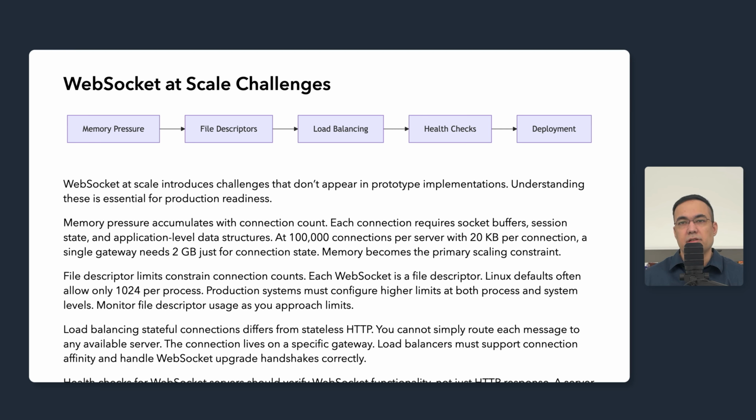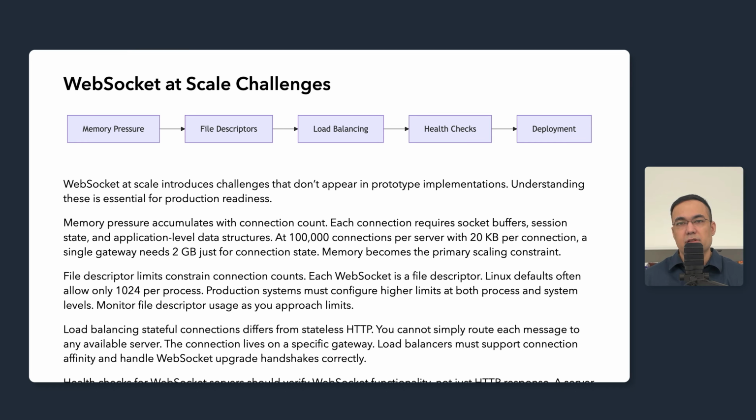At 100,000 connections per server with 20 kilobytes per connection, a single gateway needs 2 gigabytes just for connection state. This does not include the memory for processing messages or other application needs. Memory becomes the primary scaling constraint for gateway servers, not CPU.